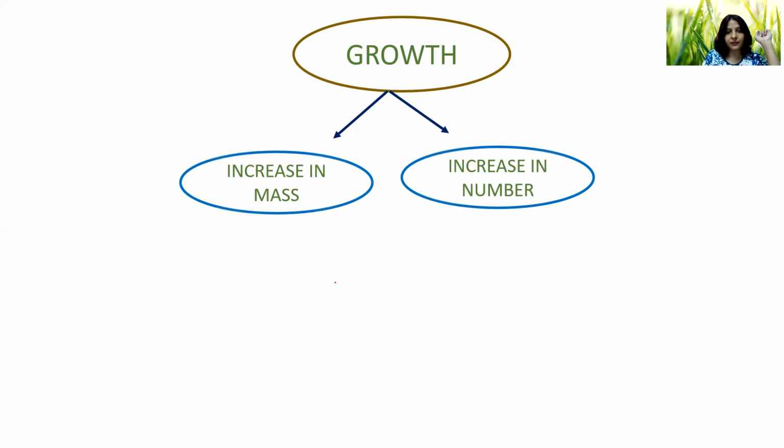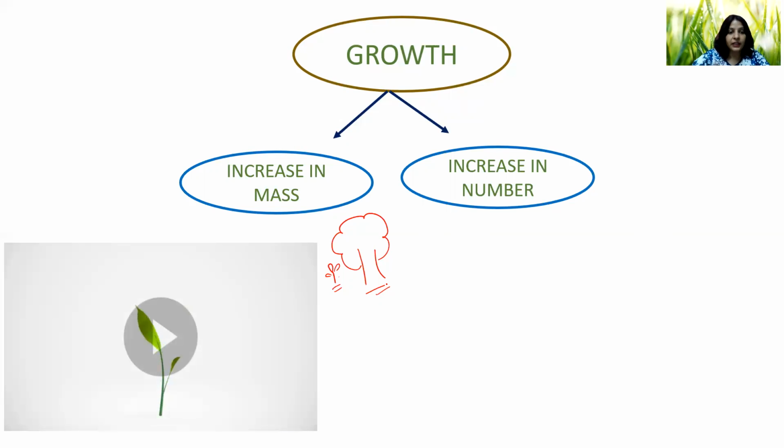Now, if we have a very small plant and it grows into a big tree, then yes, we are seeing increase in mass. And in the initial stage, it had one stem with a few leaves, but later on, it has grown into a big tree with lots of branches and lots of leaves. So increase in number is also happening, increase in mass is also happening, and that we can take as growth. More leaves, more branches, growth is taking place.